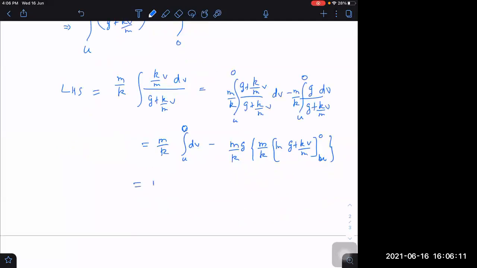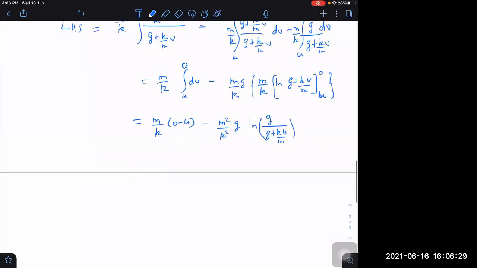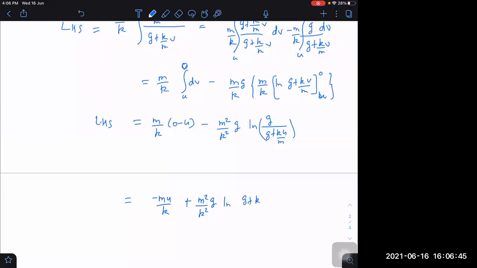We get m by k into 0 minus u minus m square by k square into g into log of g divided by g plus ku by m. That is the left hand side, which is equal to minus mu by k minus m square by k square into g into ln of g plus ku by m divided by g.